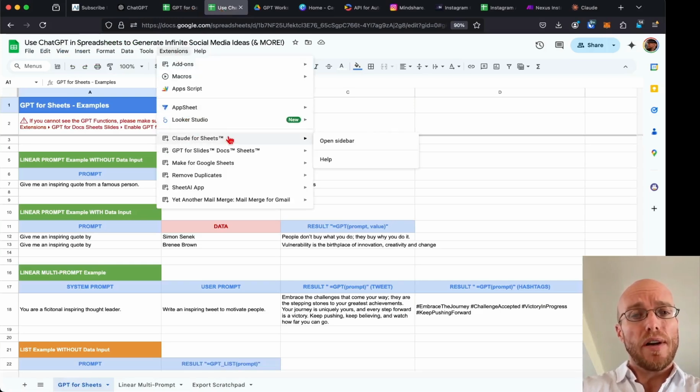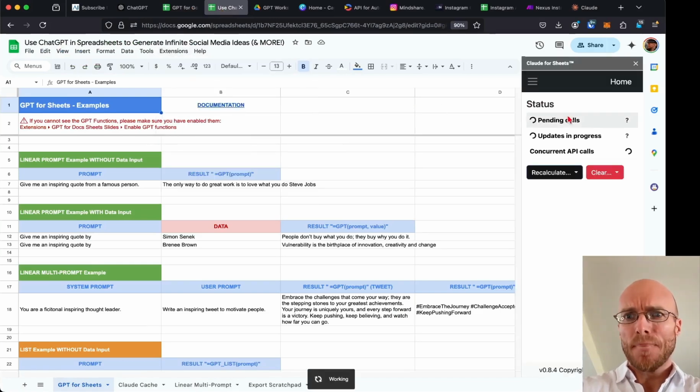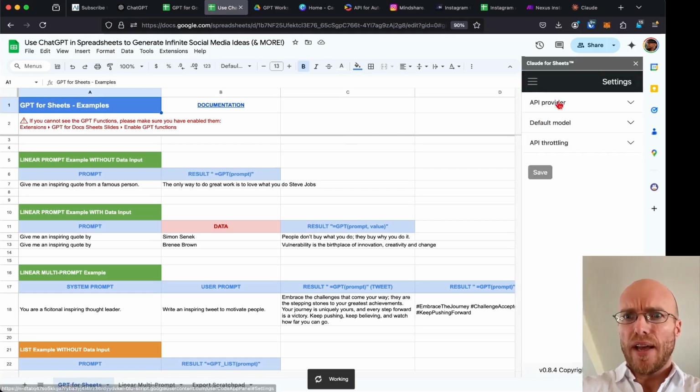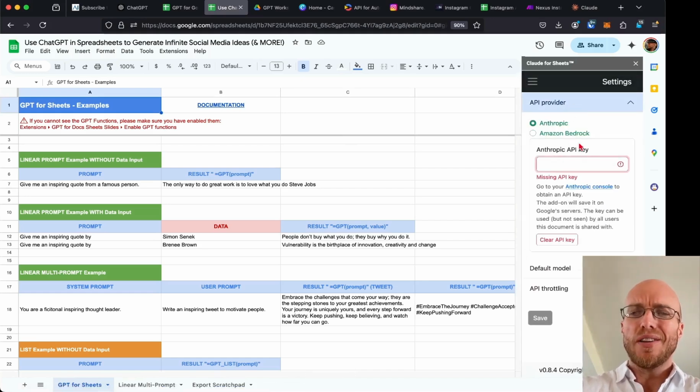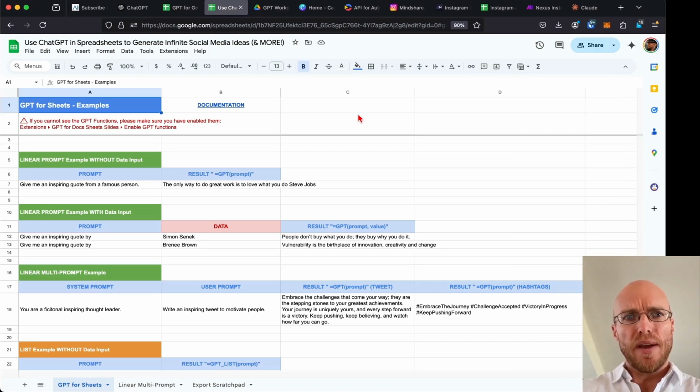If you'd rather use Claude, you need an Anthropic API key. I'm not going to get into that, but literally you just would buy some credits and put the key in there. I'm going to use the GPT because one, it's free anyways, at least to get started. Two, I think it's more powerful, and you'll see some of that in a second.